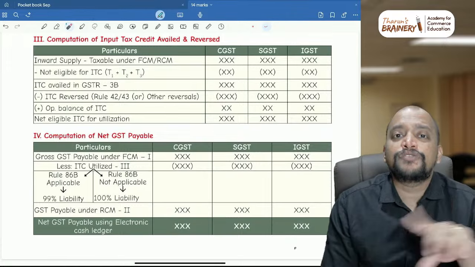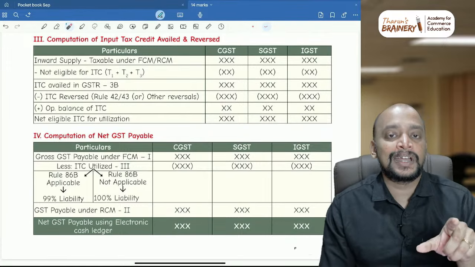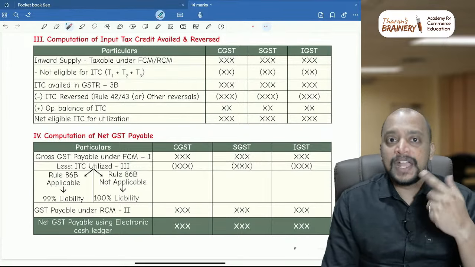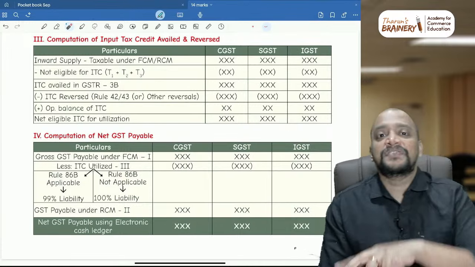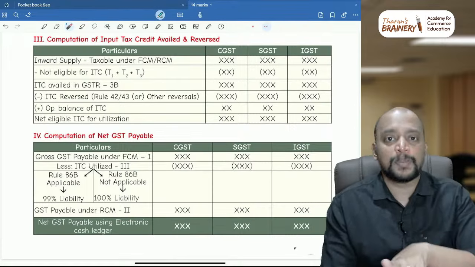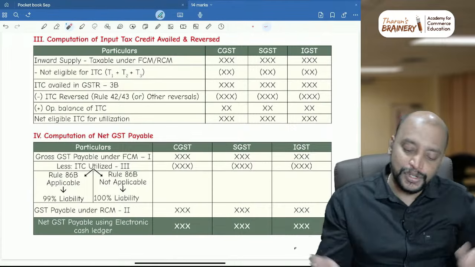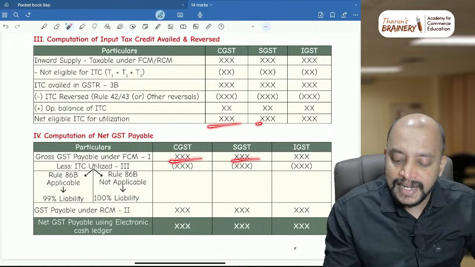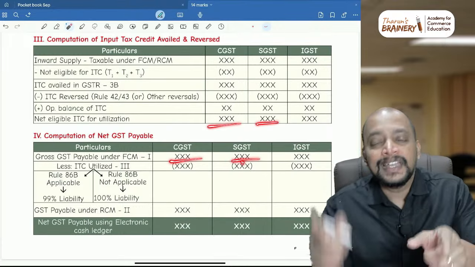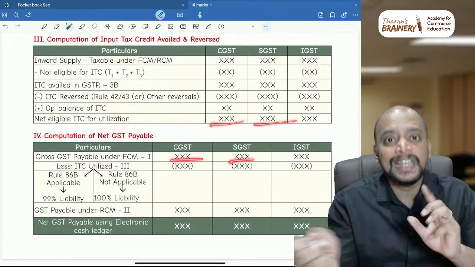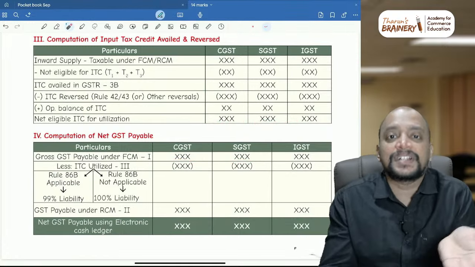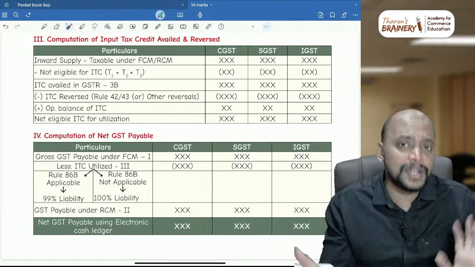Here that manner of utilization of ITC you need to check. What is that? IGST credit first you need to exhaust. It should be utilized for payment of IGST liability, and the balance can be utilized between CGST, SGST in any manner, any proportion. So in what manner, what proportion? Just analyze the liability and ITC of CGST, SGST. In that ratio you divide. You see the liability of CGST, SGST, and for example if it is in 70-30 ratio you divide it, otherwise equal ratio you divide.